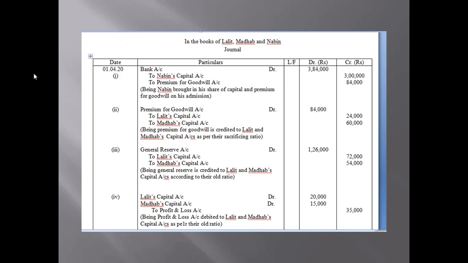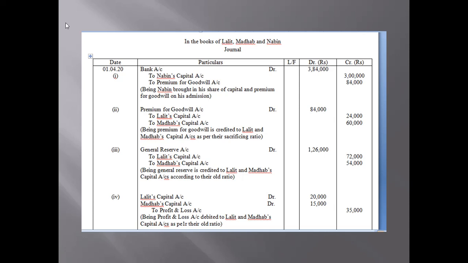So the first entry we will do through the bank account, because bank is my favorite. So let us write bank. You may write cash also, but in today's world, at present, who will carry cash of 3,84,000, isn't it?